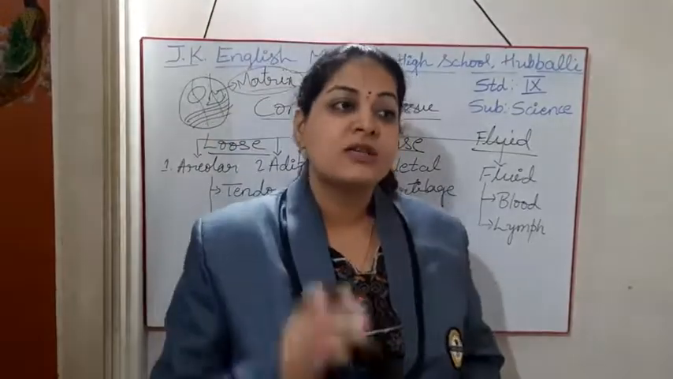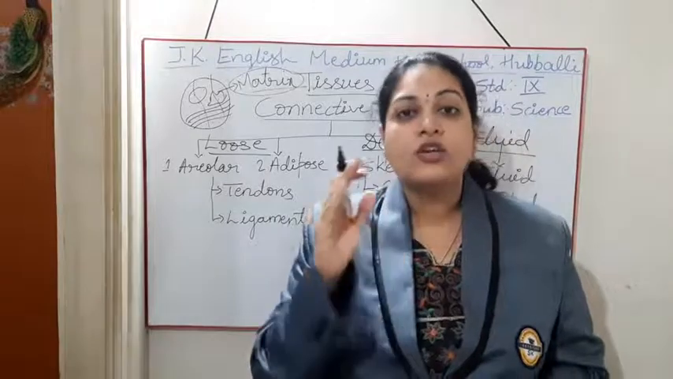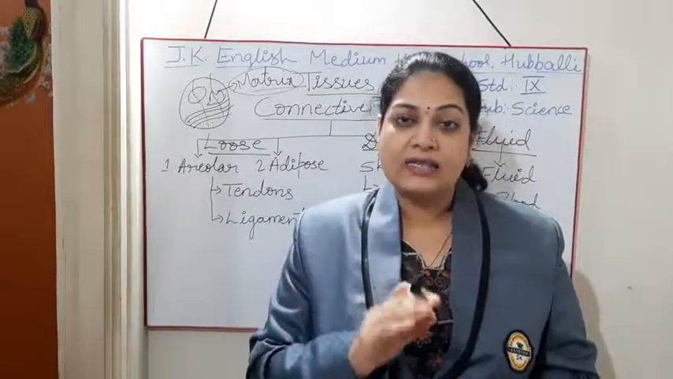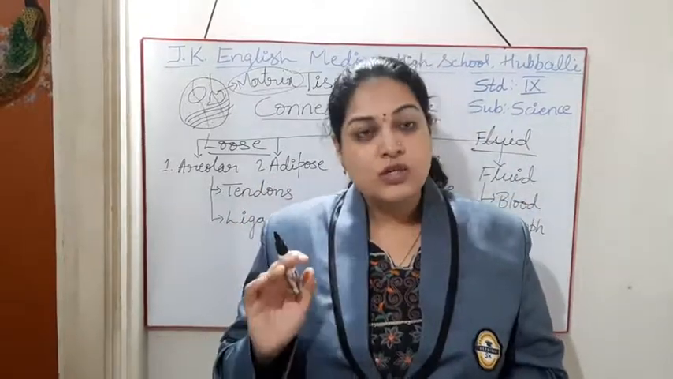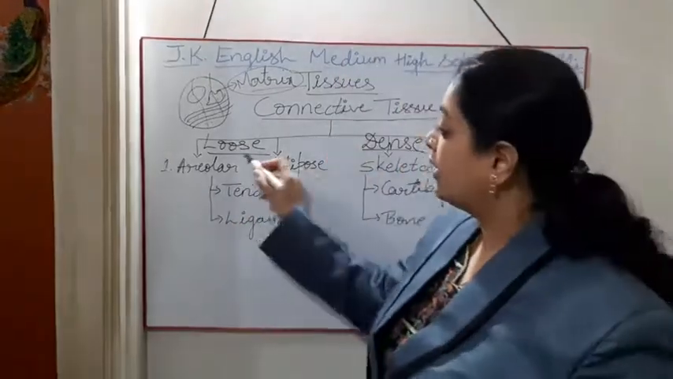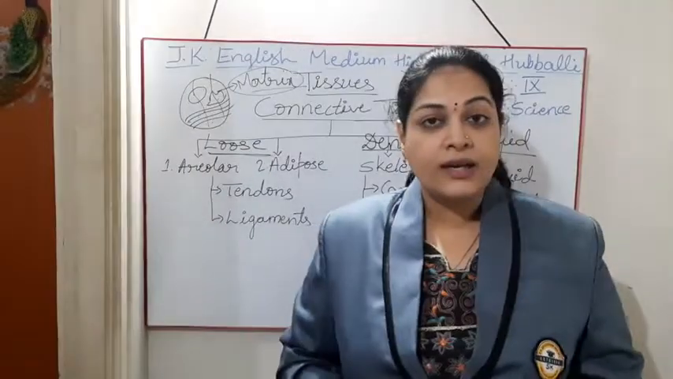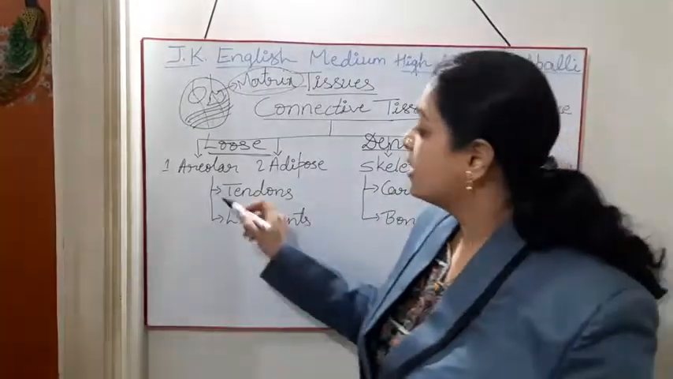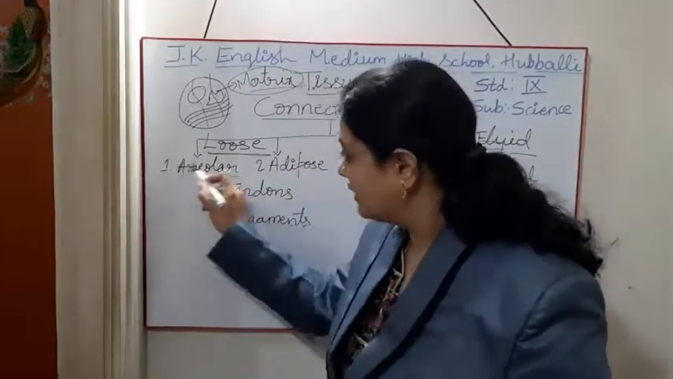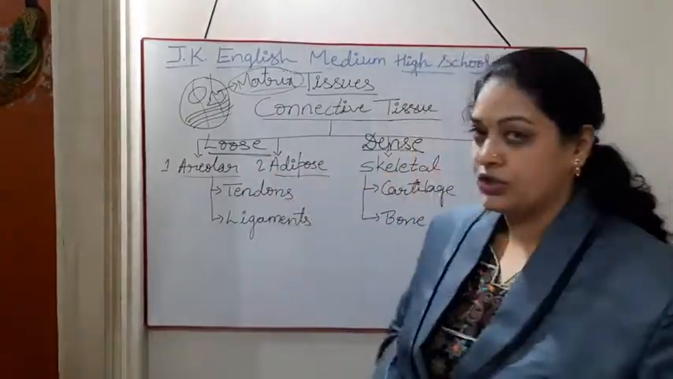Okay, students. So how are we classifying this? Based on the nature of the matrix, we are classifying the connective tissue into different types. The first one is, if the matrix is loose, you find the loose connective tissue. What are all the types you are getting? Areolar tissue first, and one more, that is adipose tissue.